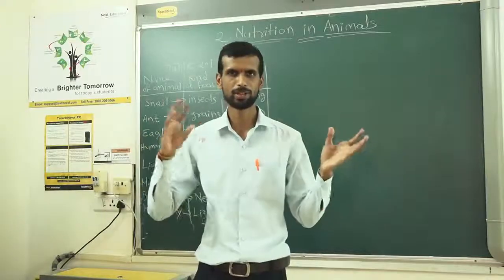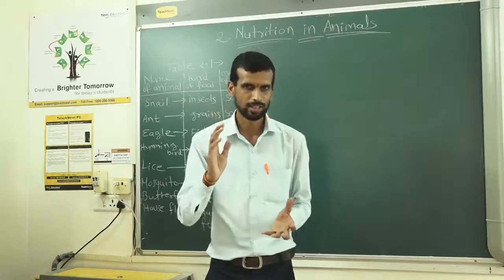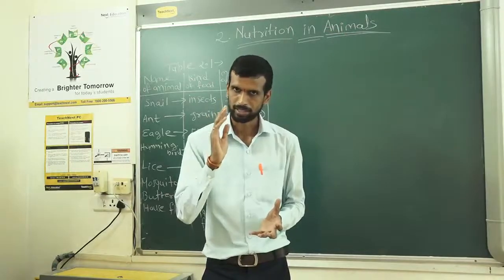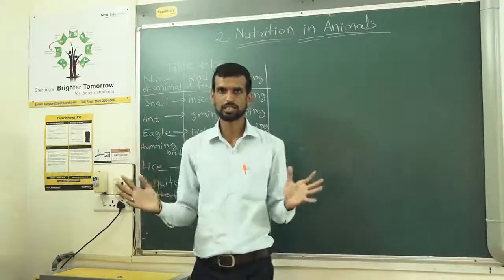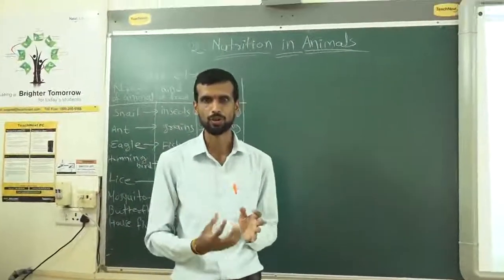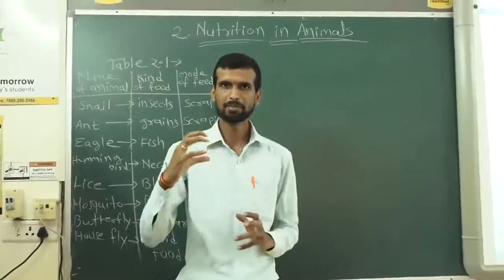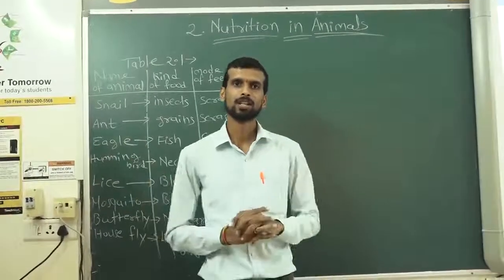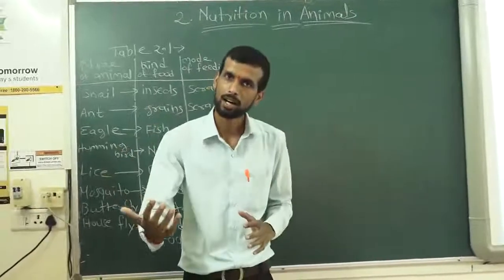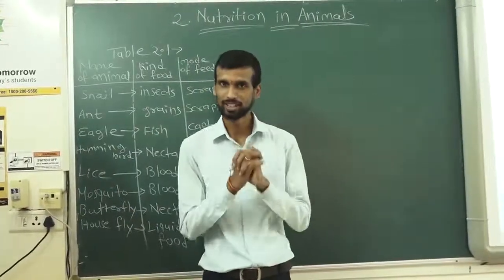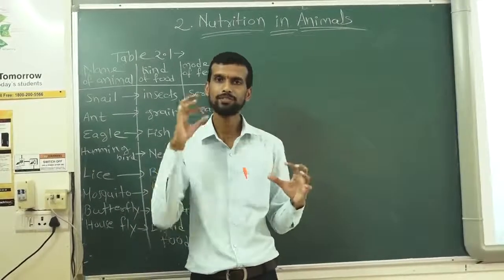What is the difference between nutrition in animals and nutrition in plants? Can you tell? Can you think? Yes. In plants, mostly they are autotrophic. Mostly. Some are heterotrophic, some are insectivorous, some do symbiosis, right? But animals, they are completely heterotrophic. All animals depend upon other living organisms for their food.